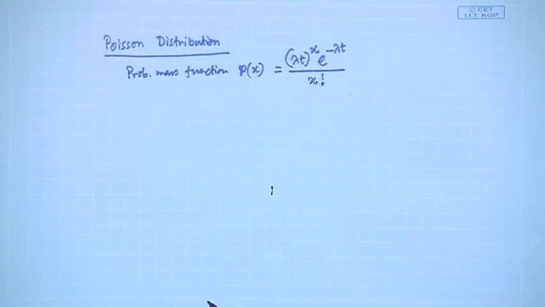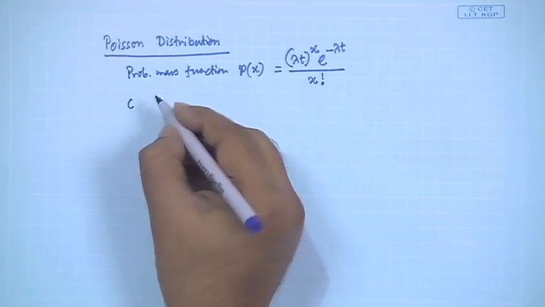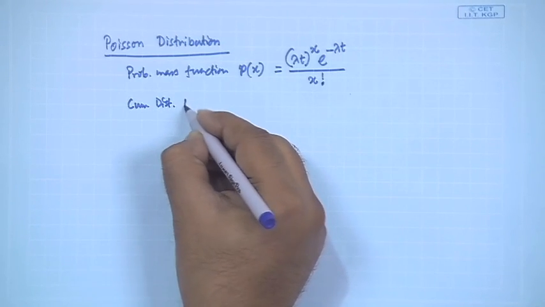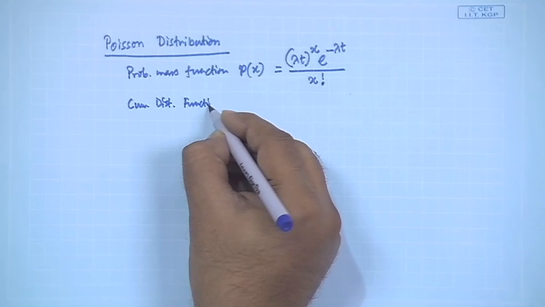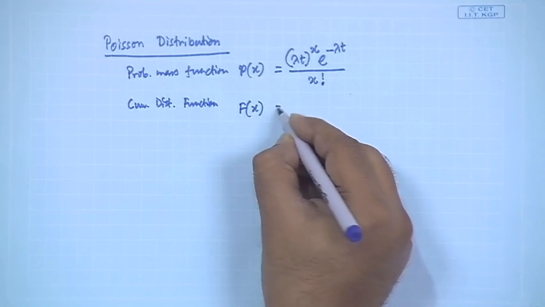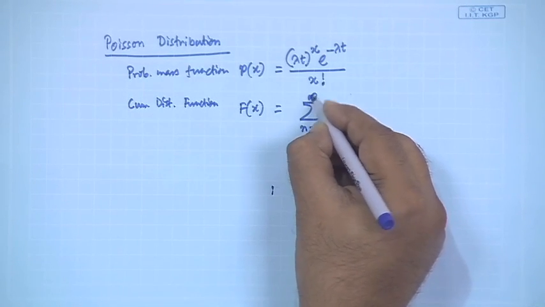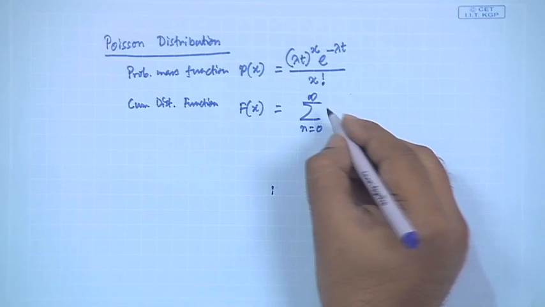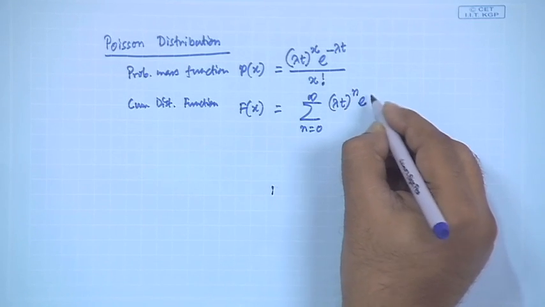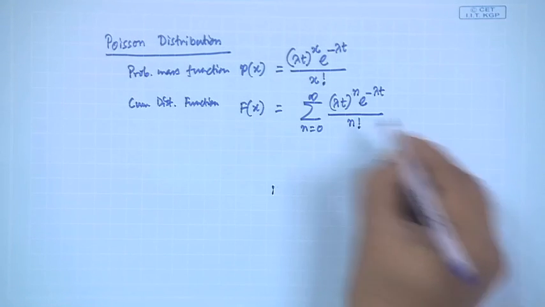And if you sum it, then you get the CDF or cumulative distribution function, F(x) equal to the sum of n equal to 0 to infinity of (lambda t) to the power n, e to the power minus lambda t, by factorial n.